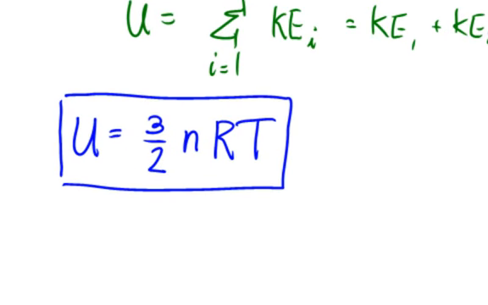This equation, U, the internal energy, is equal to 3/2 times little n, the number of moles of gas, times R, something we'll call the ideal gas constant, times T, which is the absolute temperature of the gas. This equation comes from something that is called the equipartition theorem to figure out what the kinetic energy and temperature relationship is. On the left-hand side, there's the kinetic energy of the gas particles, and on the right-hand side is the absolute temperature. Here's the meaning of the symbols.